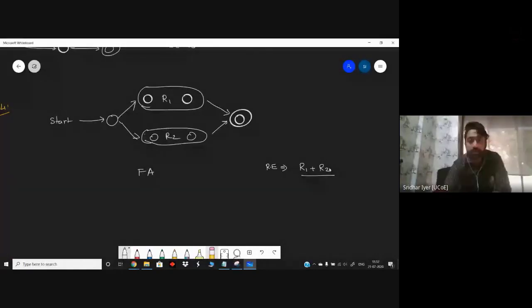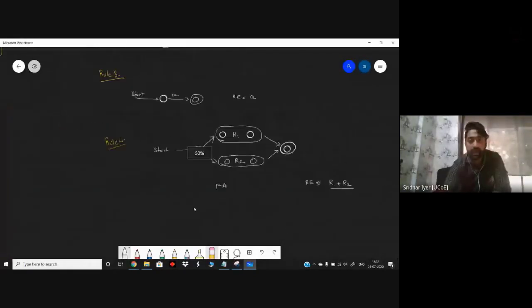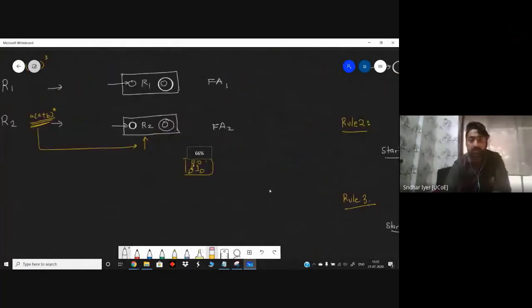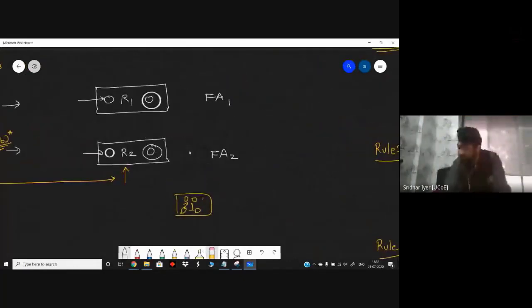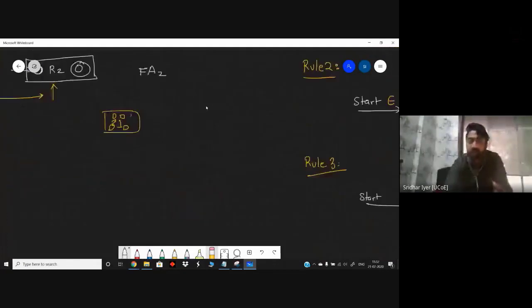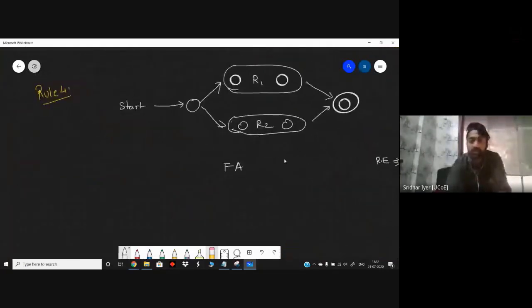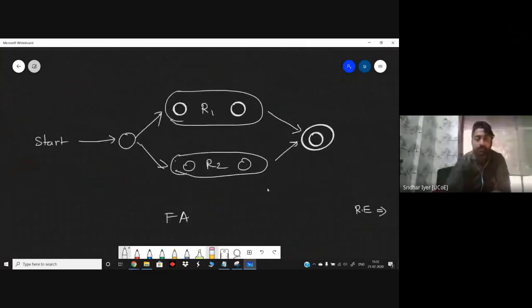Okay, let me go back to the previous step over here. As I had told you, this is what we have drawn over here as well, R1 and R2. I have made use of that particular concept over here and added it over here. Now you would say that we are not having double circles over here, but why are we expecting a double circle inside this thing? There is only going to be one final state over here, right? So that final state is present over here. We are either accepting R1 and then moving to the final state, or we are accepting R2 and then moving to the final state. Clear?